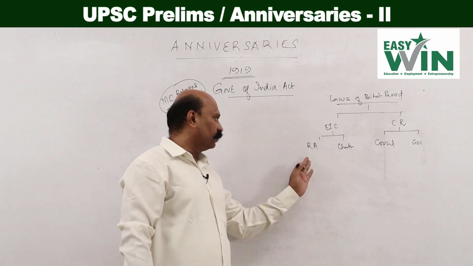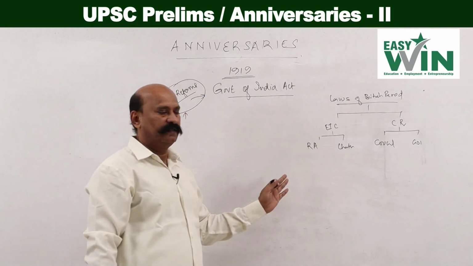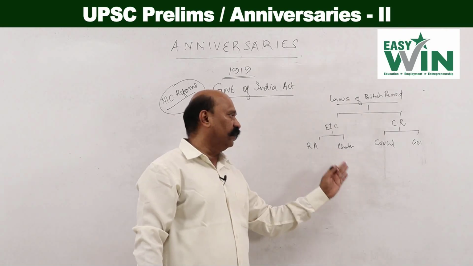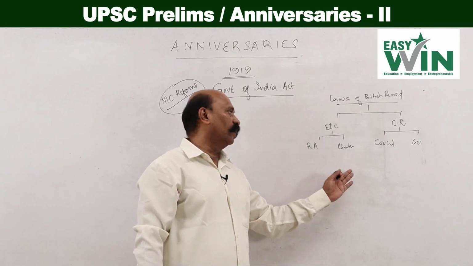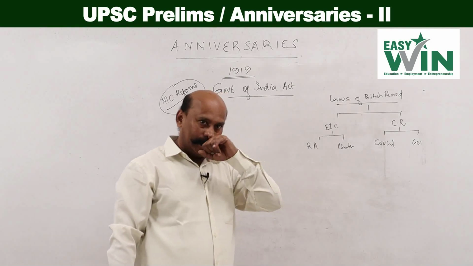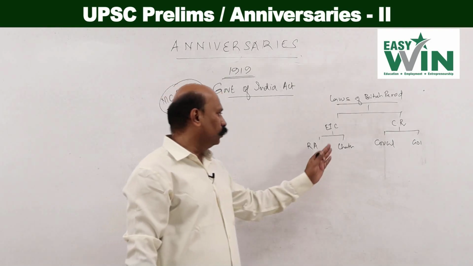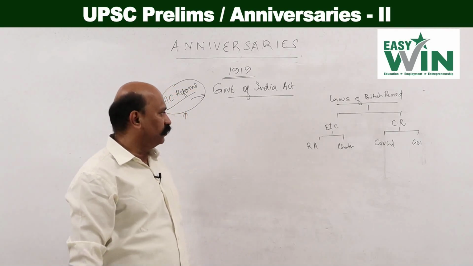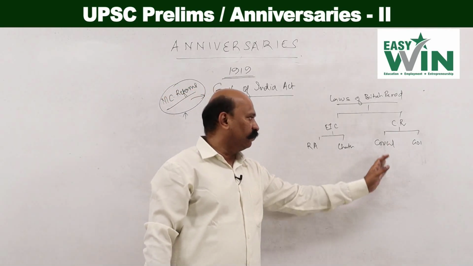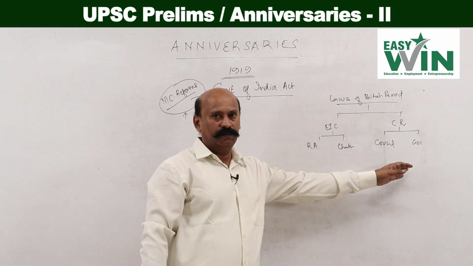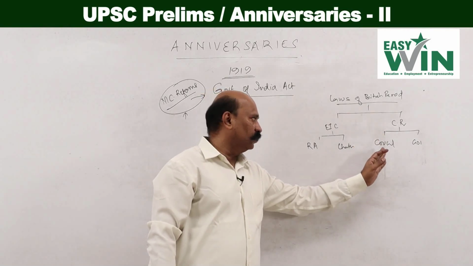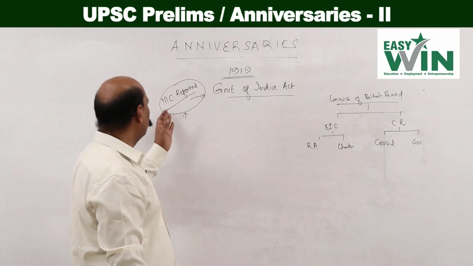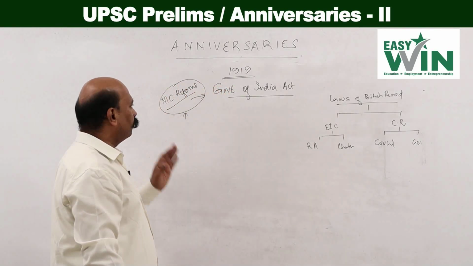One was the Regulating Act of 1773 and Pitt's India Act of 1784, and then the Charter Acts of 1813, 1833, 1853. The Charter Act is the law to give the license to the East India Company to conduct trade in India and the Far East. And then the Councils Acts, after the Crown taking over following the Queen's proclamation, the India Council was formed and the India Councils Acts, and the last Council Act was the Morley-Minto reforms.